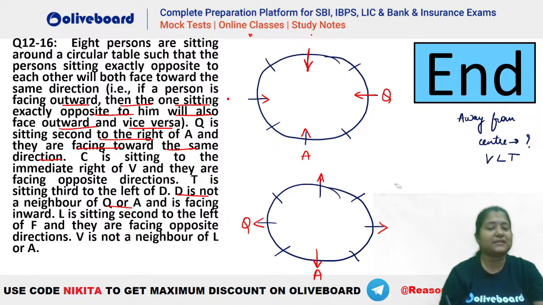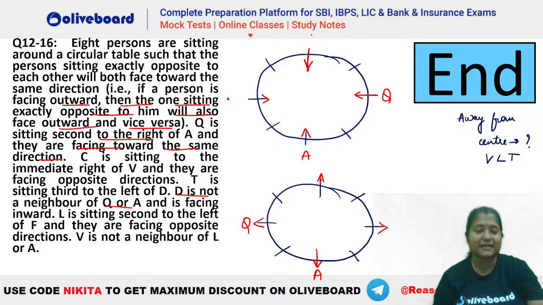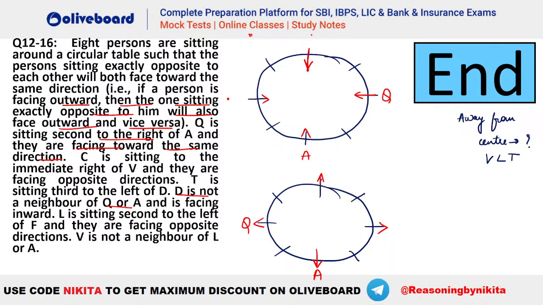So here again in this particular question, the problem will be that you will be having a lot of cases, right? That will be the problem in here, that you will end up having a lot of cases again. Okay, because again the connectivity is an issue. So let's say we make one more case, 1, 2, 3, 4, 5, 6, 7 and 8. Okay, this was your A here facing the center. This person is facing the center. This person is also facing the center here.